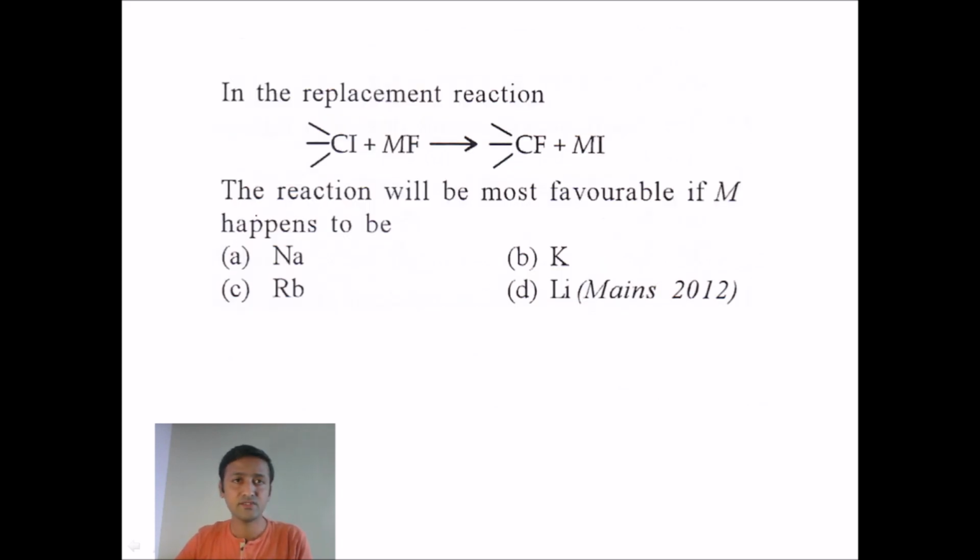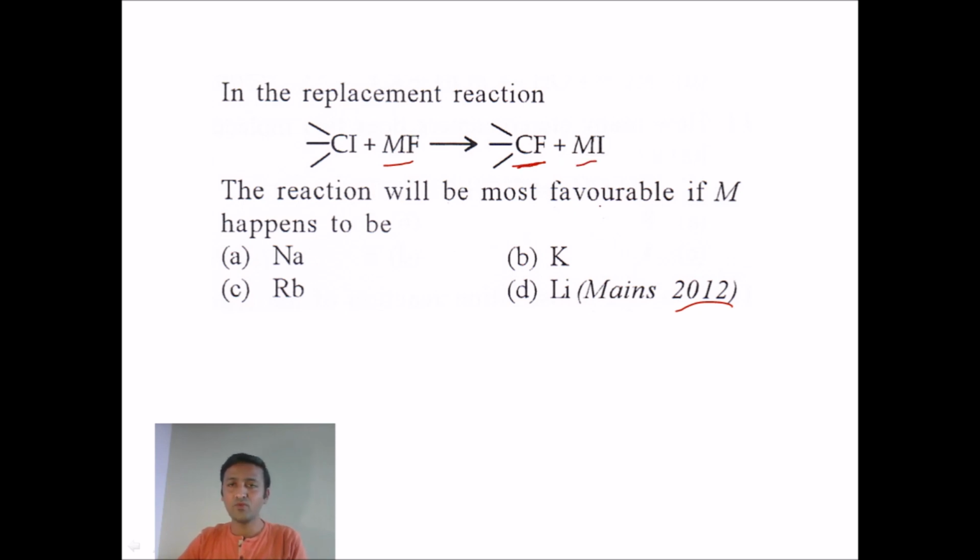Okay, next question from the 2012 paper. In the replacement reaction, the reaction is given here: R-I, it can be taken as a tertiary alkyl iodide, plus a metal fluoride, will form alkyl fluoride and metal iodide.